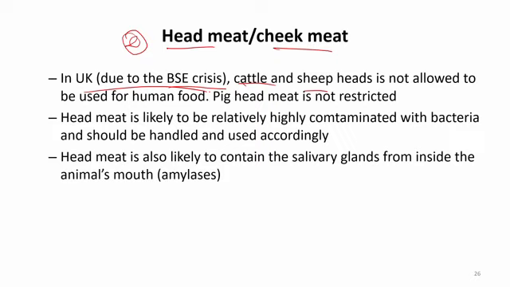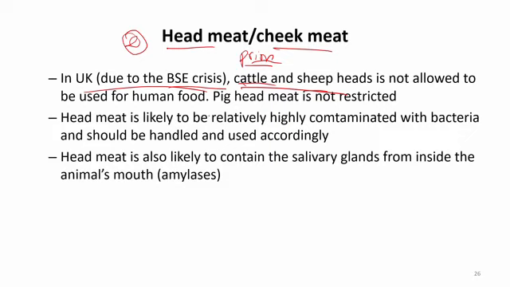BSE means mad cow disease. It's caused by a prion. A prion is a peptide in the marrow of a bone that is very resistant to heat. Even if we cook a lot, this peptide is not denatured and still carries on its activity and can make humans sick. So many years ago it was a large issue that you would hear a lot in newspapers, but nowadays we don't talk about it anymore.